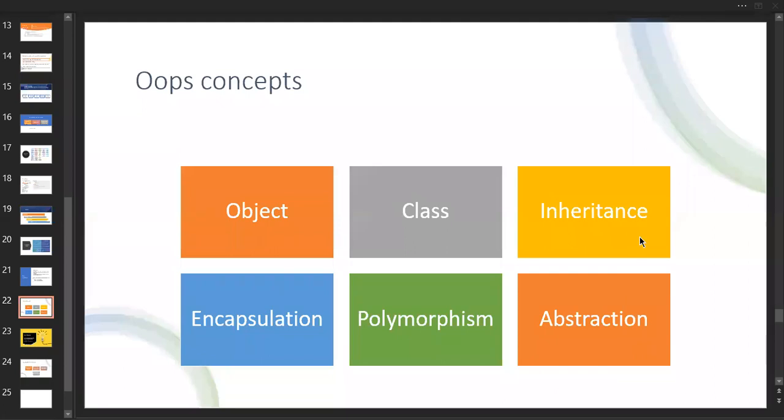When you are going to acquire the properties of a parent element, there you use the extends keyword. In the sense of abstraction, what we call interfaces, we use the keyword implements. Implement in the sense, okay, inside an interface there is no implementation. Again, I'm telling you, inside an interface there is no implementation. By using that interface, I need to implement myself. This is what you need to understand.